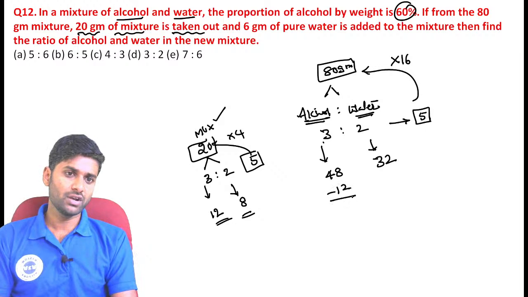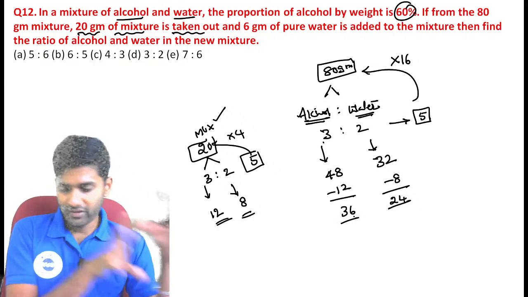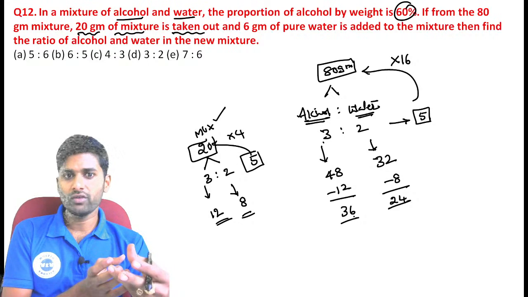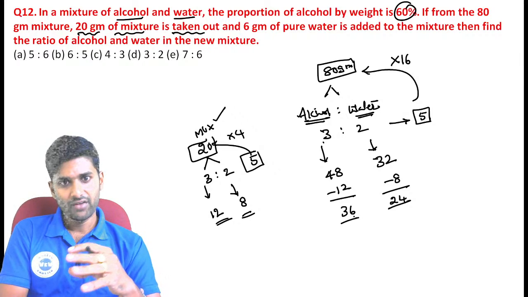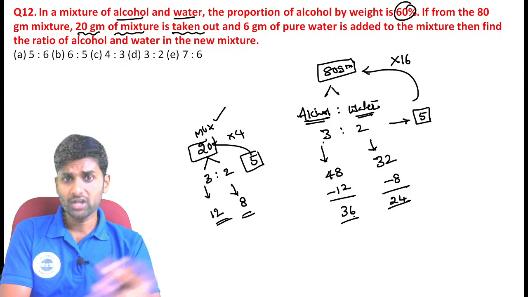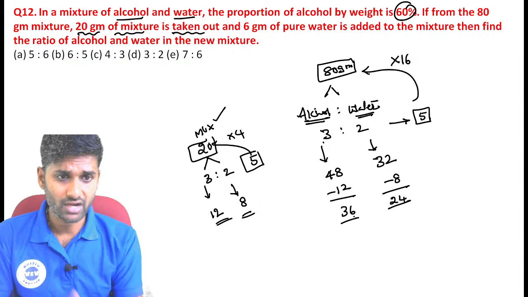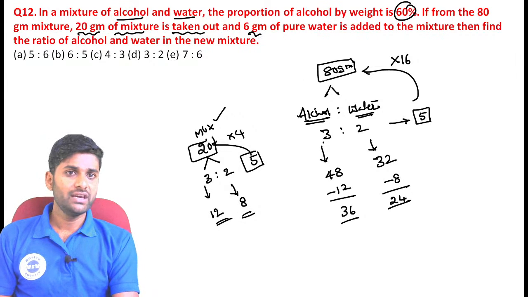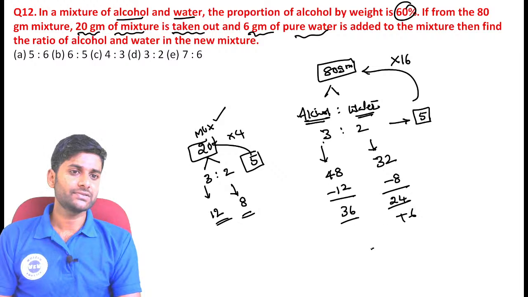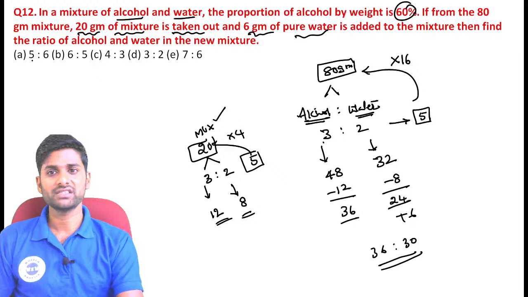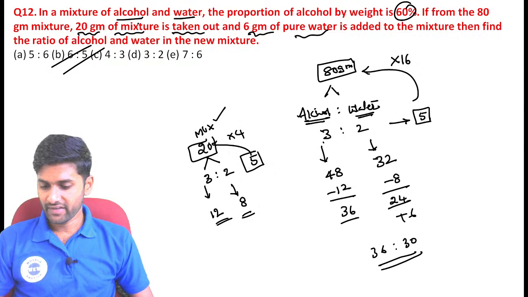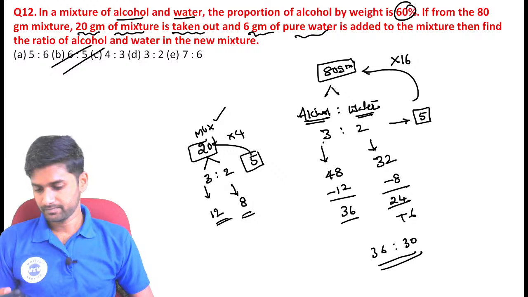Now you can subtract 12 and the value becomes 36. Here we subtract 8 and the value becomes 24. That is the important point. If you're removing some quantity, that separation must be in a 3 is to 2 ratio, guys. We are removing 3 quantities of alcohol and 2 quantities of water. Next, 6 grams of pure water is added, then the final mixture is 36 is to 30. So the ratio becomes 6 is to 5. The final ratio is 6 is to 5, guys.